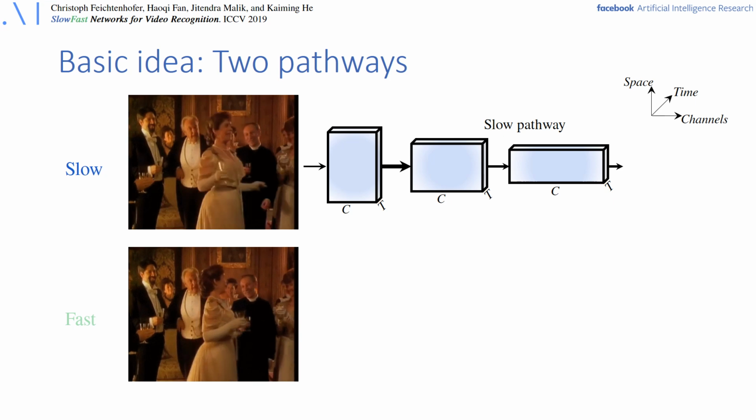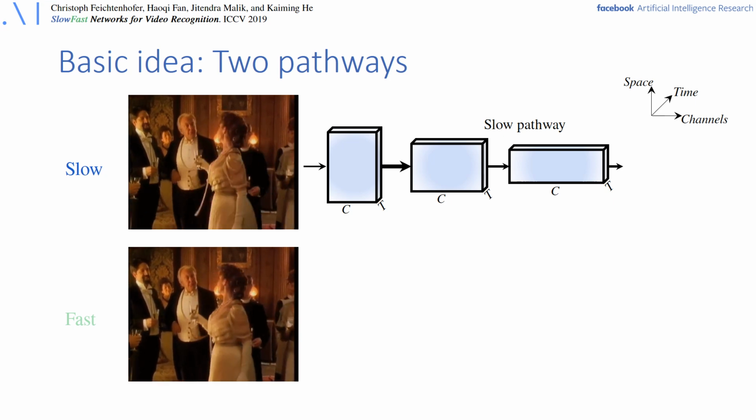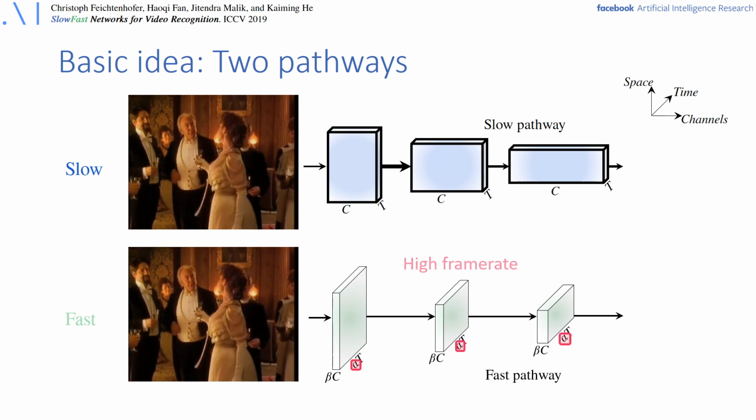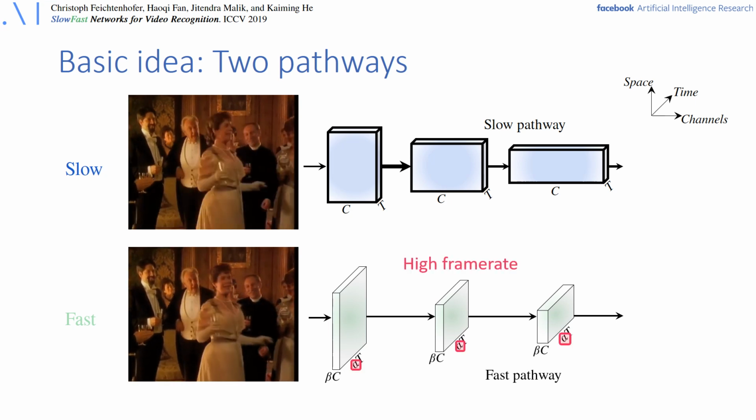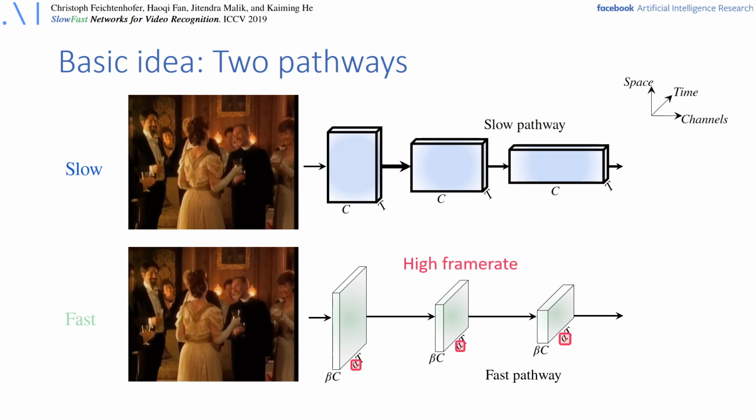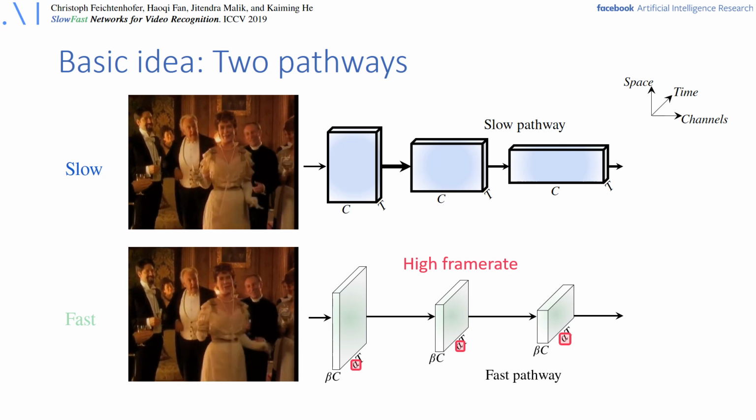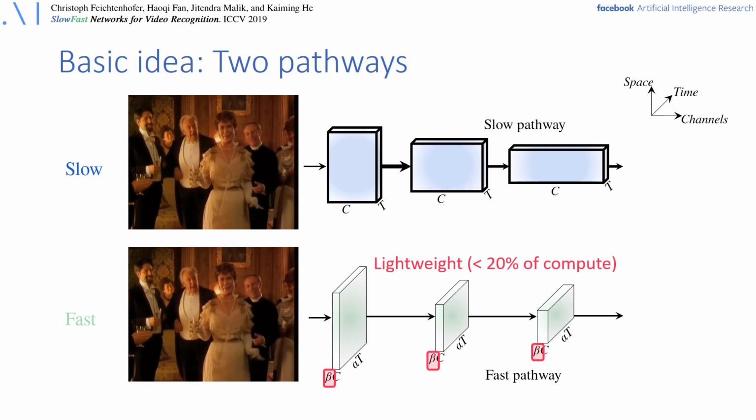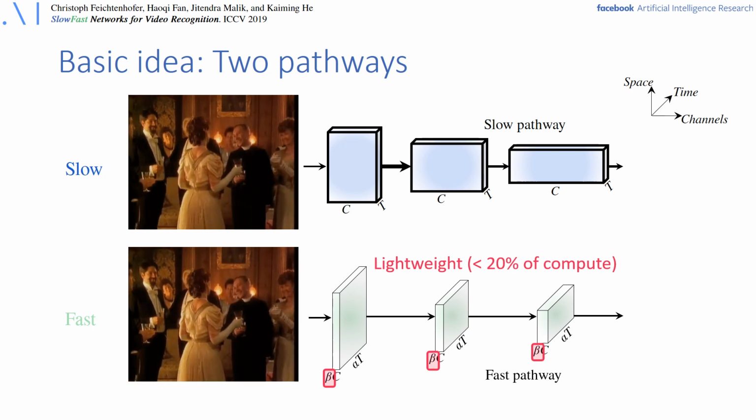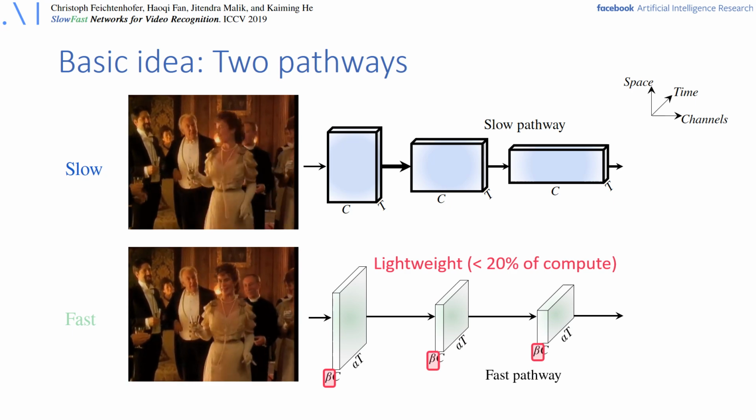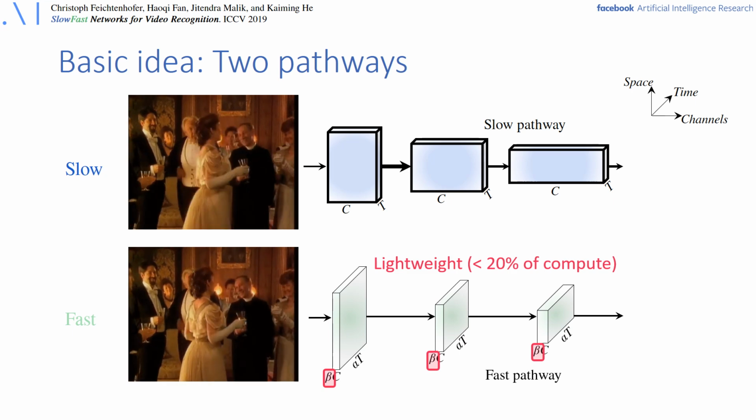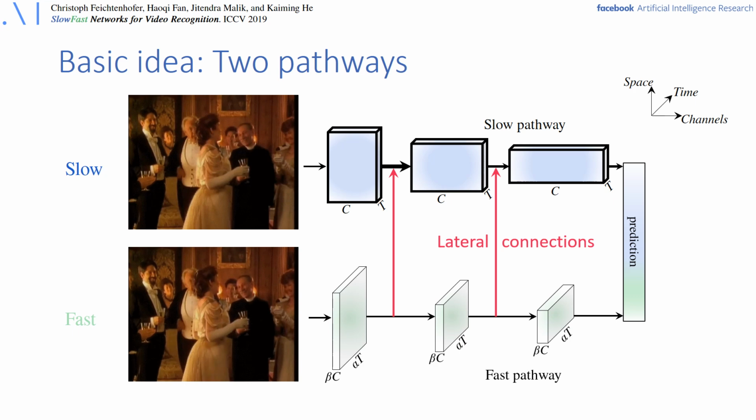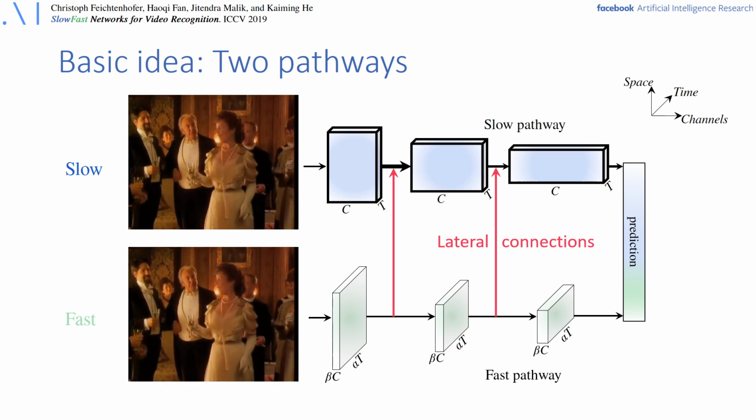In contrast, the fast pathway is responsible for capturing rapid motion by operating at alpha times higher frame rate. Despite its higher temporal resolution and frame rate, this pathway is very lightweight, with just 20% of the overall computational cost, by having beta times fewer feature channels. In analogy to the Magno-Parvo ratio, the two pathways have fused bilateral connections between them.